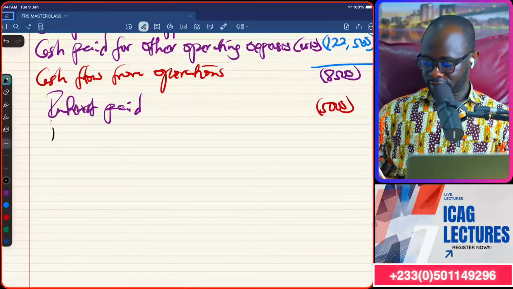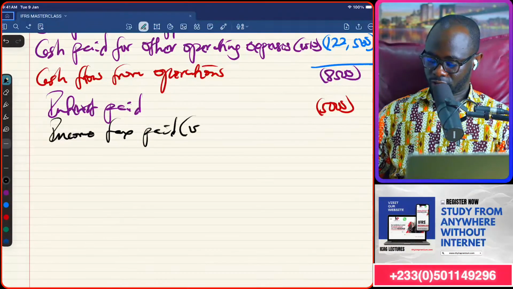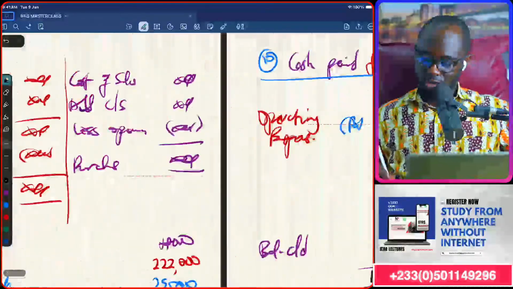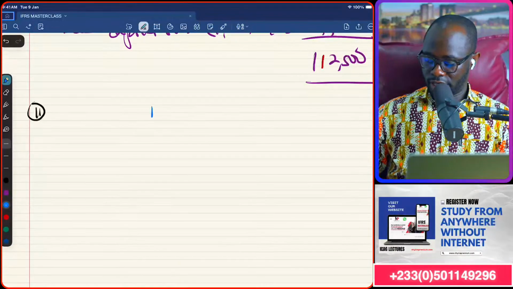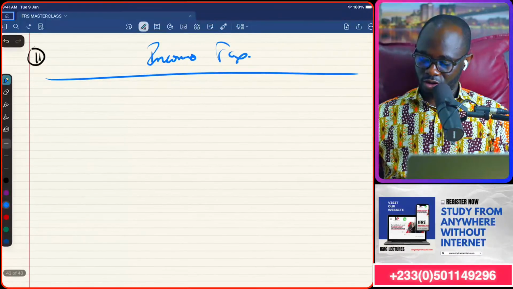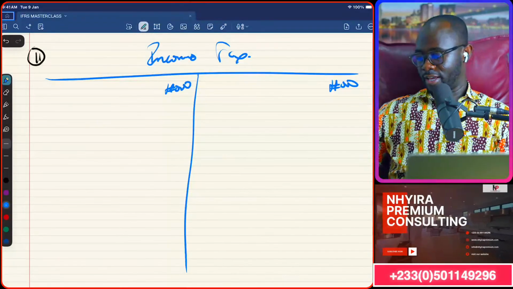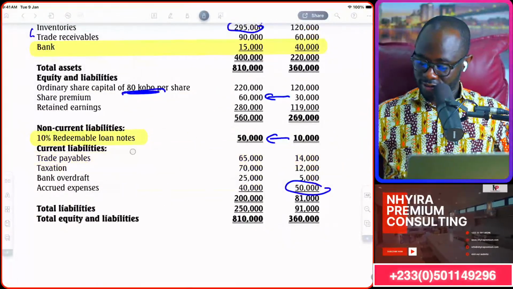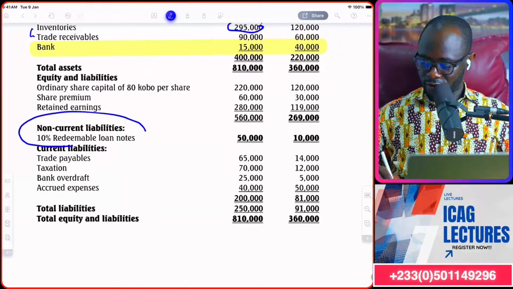Then tax paid. That we have to work for every time. So that will be the last workings, probably. Workings 11. Quite a lot of work we are doing here. So income tax. Again, just go with a T account and let's get ourselves excited here. So let's see what's happening in the tax. In the tax, we don't have anything under non-current for tax.